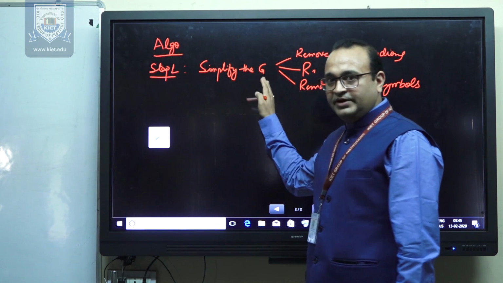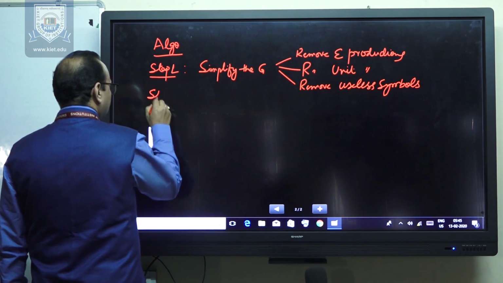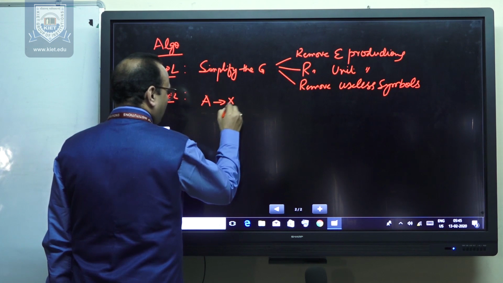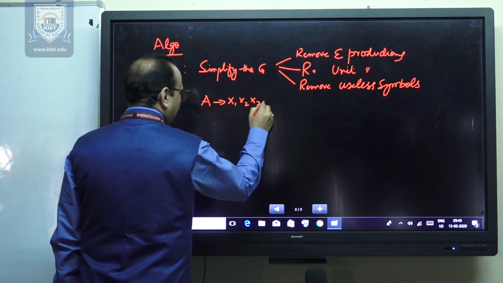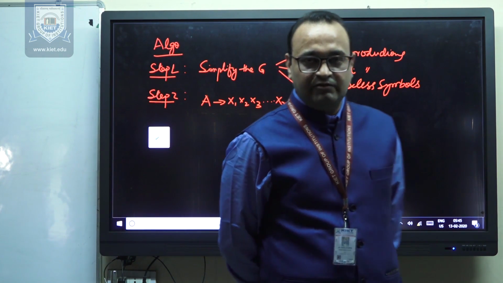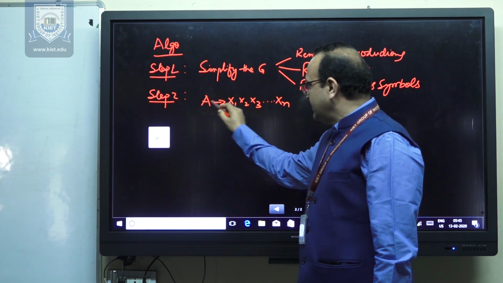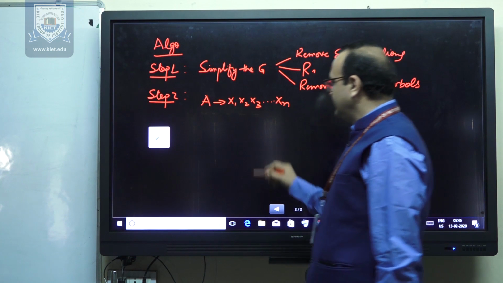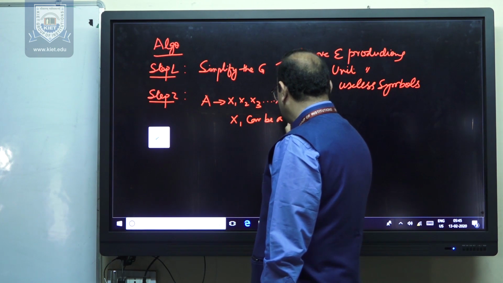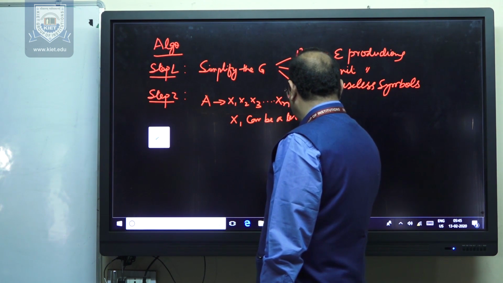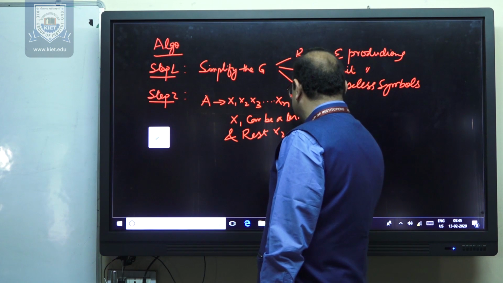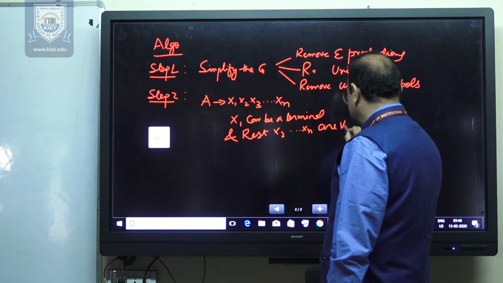Once the first step is completed, in the second step we will ensure that all the productions of the given grammar are of this form: A derives x1 x2 x3 ... xn, where x1 can be a terminal and the rest, x2 to xn, are variables.